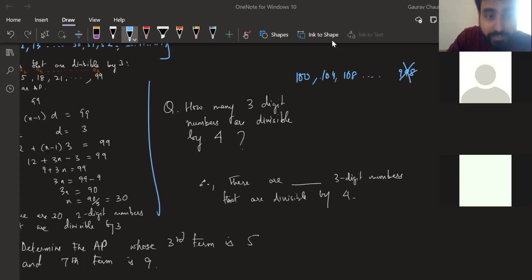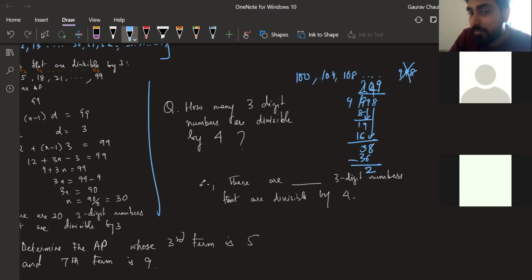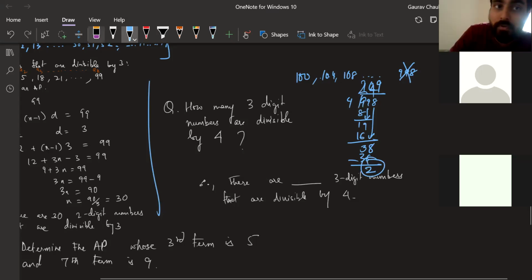998 cannot be divided by 4. Did you try to divide 998 and see? You should have divided 998 also and checked, Abhi. This does not go with 4, man. It is 2 times 8, 119 is again 4 times 16, then we have 3, 38. How much is 38? 36 comes. So this will go 9 times and 36 will come. So you'll have 2 remainder. It is not divisible by 4.